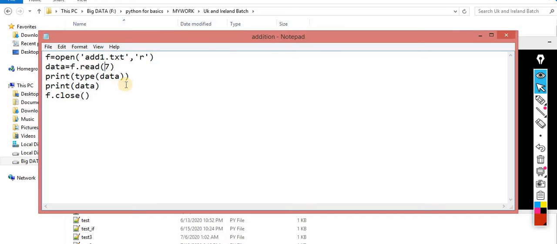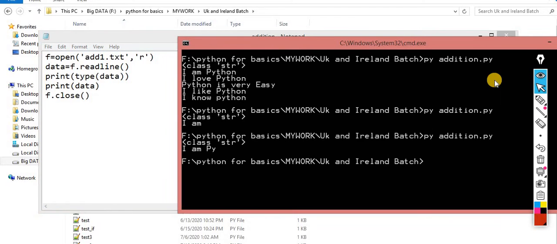Now the next is readline. It means it will read a single line only. Now how will it identify a single line? Because it knows there is a slash n. Whenever there is a slash n, that means that is the end of that line.